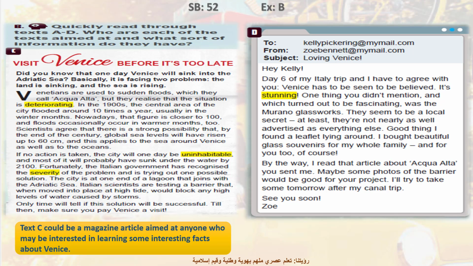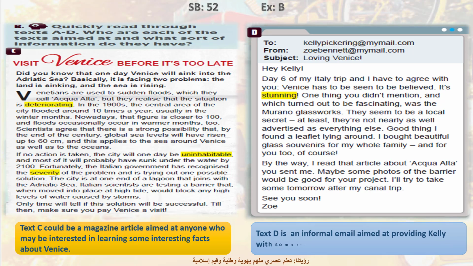I think it's very clear. But what about text D? Yes, true. Text D is an informal email from a friend to another. Kelly is the audience here. It's aimed at providing Kelly with some information about Zoe's holiday in Italy.